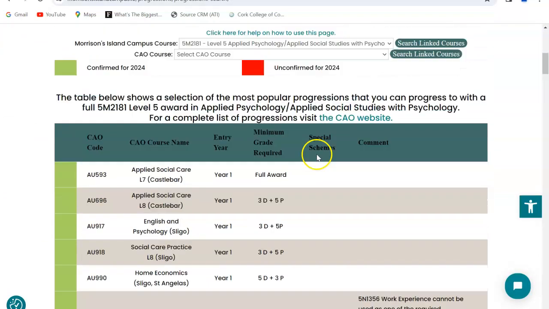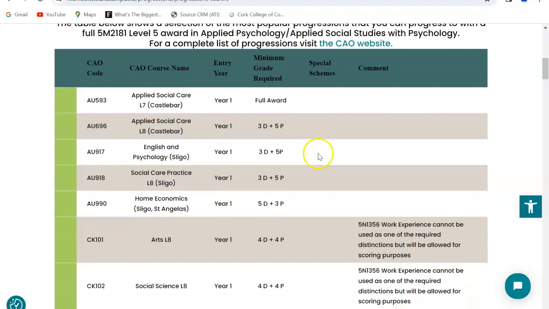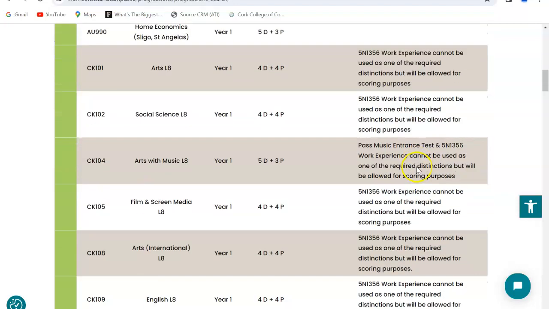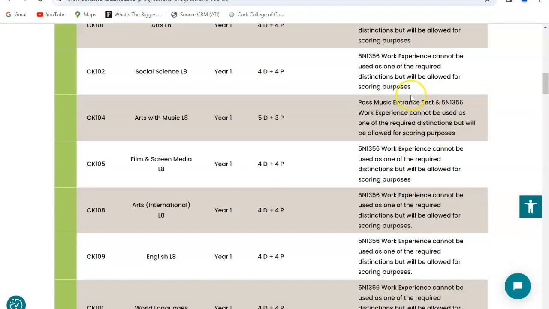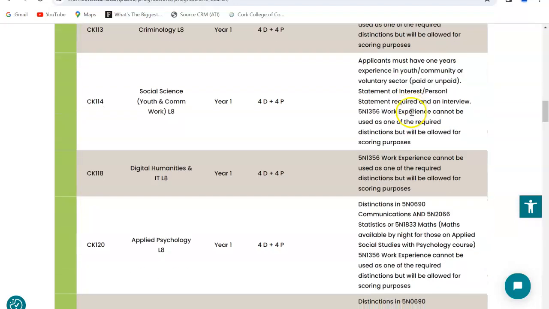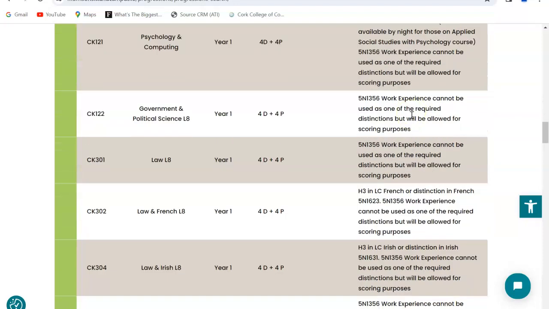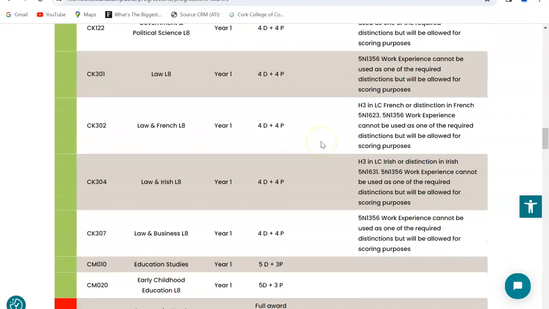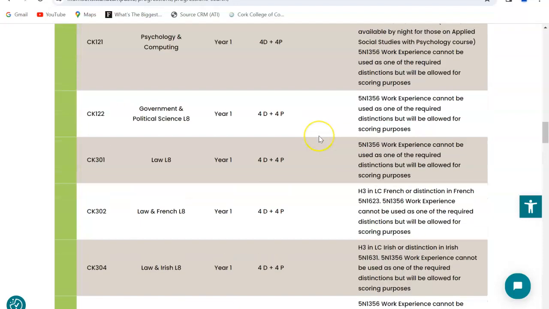And this gives us a comprehensive list of the options available to us in the different universities. It gives you the CAO code, the CAO course name, what year you'll enter, and what minimum grade is required, or alternatively, what subjects may be required. Sometimes you may have maths as a compulsory subject. So if you look down here, you can see that applied psychology has a huge amount of options.